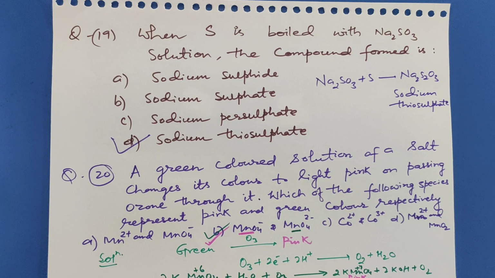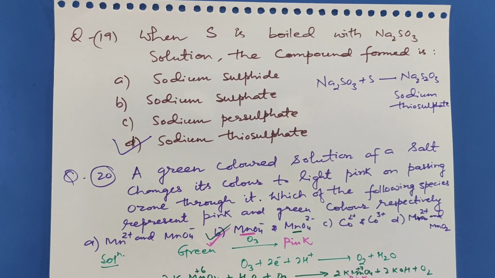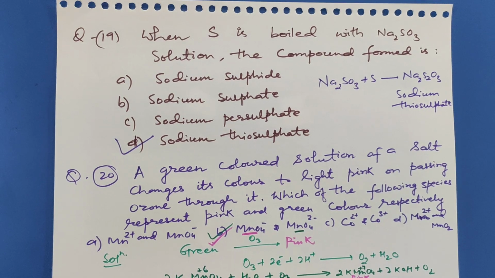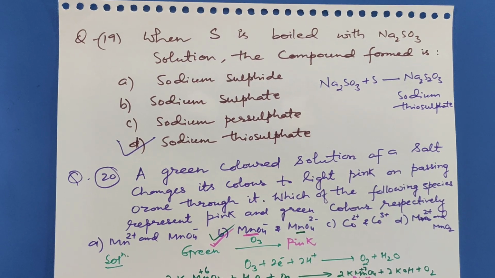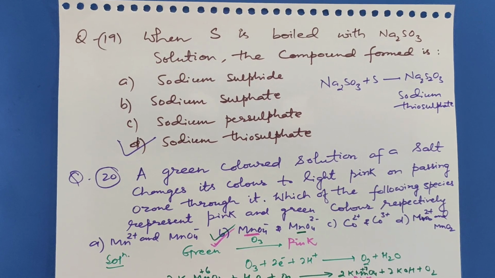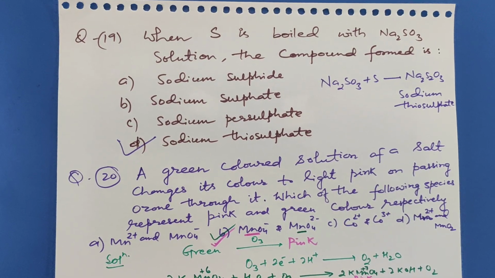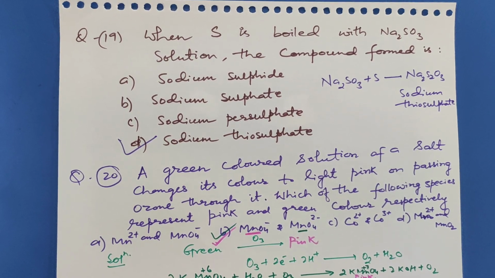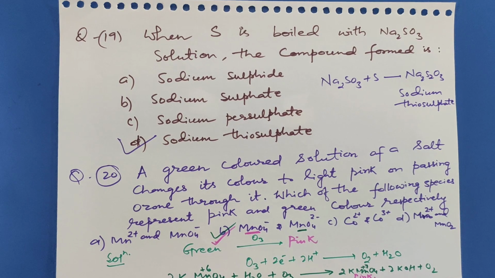K2MnO4 plus water plus ozone gives KMnO4 plus 2KOH plus O2. Here KMnO4 is pink, K2MnO4 is green. So green species is MnO4 2 minus and pink species is MnO4 minus. They are asking pink and green color respectively. So pink is MnO4 minus. So the correct choice is B.